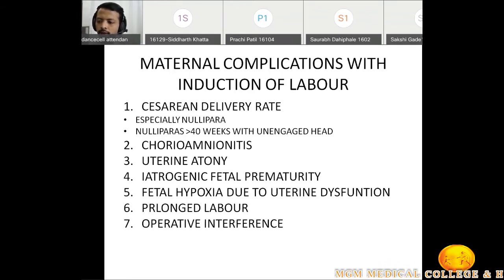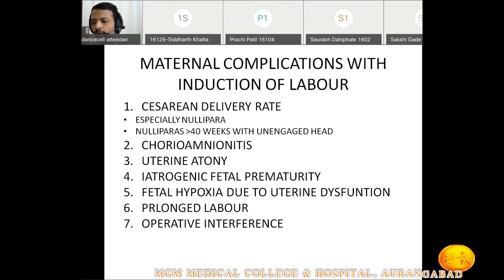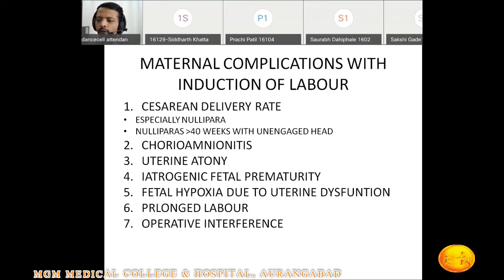We have one option, that is cesarean delivery. So with induction of labor, the failure of induction will mean more possibility of cesarean delivery, and if she goes into spontaneous labor, there is more possibility that she will deliver vaginally.